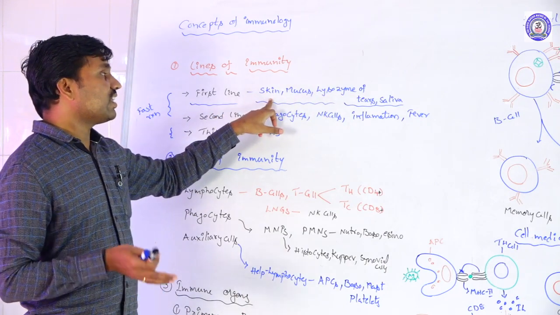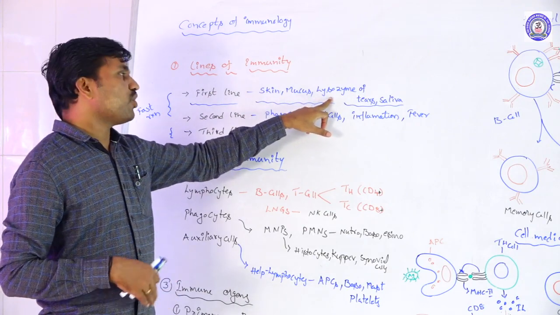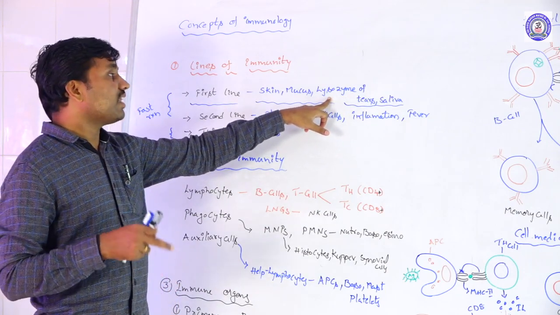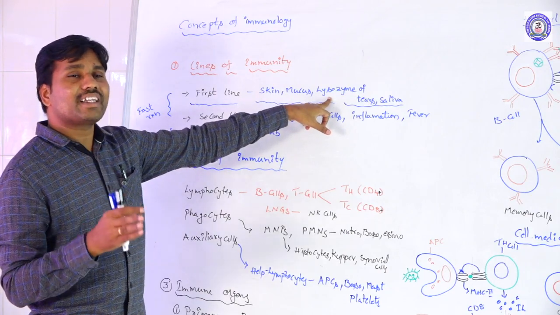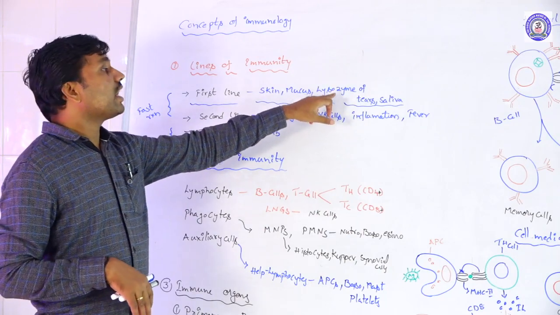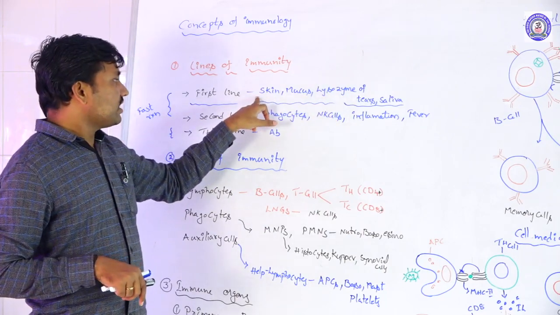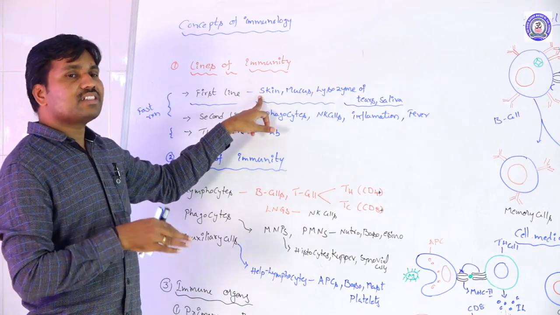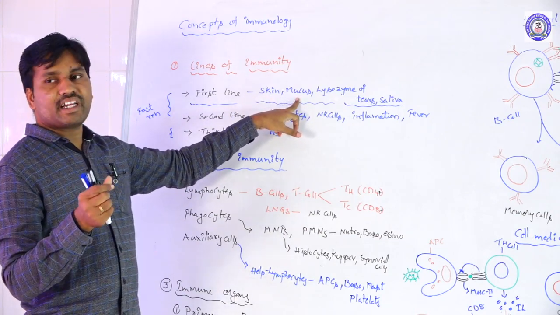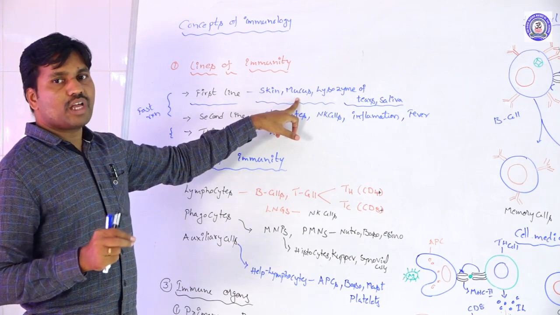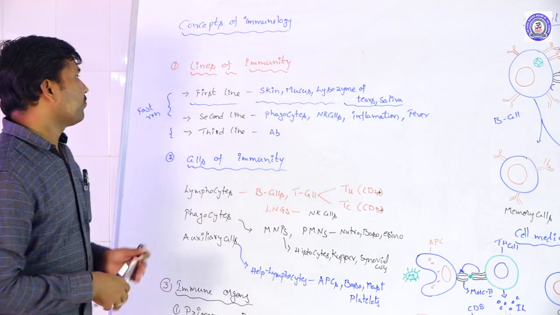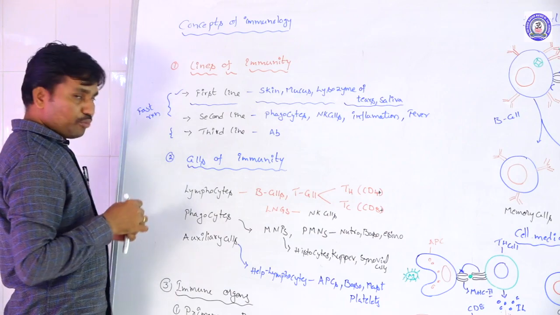These are either physical or physiological barriers. Lysozyme is physiological. Tears and saliva contain lysozyme, and by the activity of lysozyme the cell wall of the bacteria is degraded. That means bacteria are destroyed by lysozymes. Like this, the skin is also a physical barrier, secreting sweat and oil for protection. Mucus is a sticky secretion that traps pathogen molecules. Like this the first level of protection is formed. That comes under the first line of immunity.